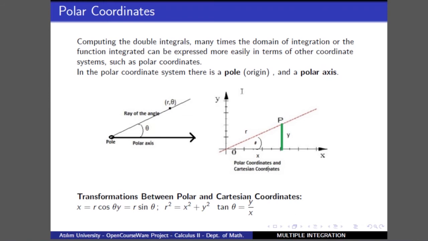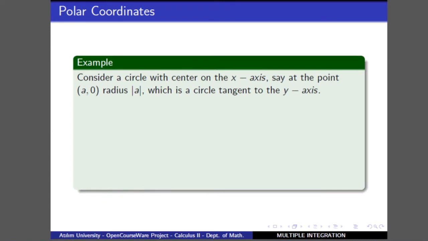In the opposite direction, we can say that r squared equals x squared plus y squared by the Pythagorean theorem for the right triangle, and tangent theta equals y over x. Now, through the polar coordinates, we may give some examples.